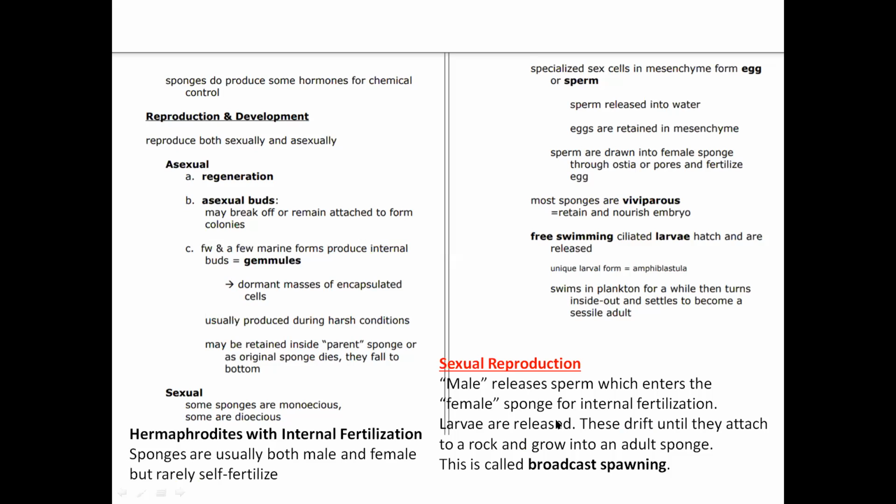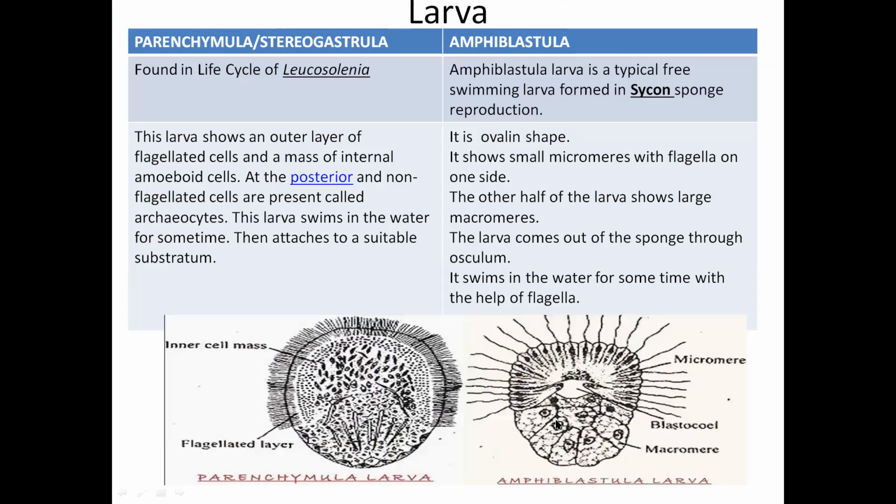It is never self-fertilization; it is cross fertilization. Development is indirect with the presence of a larva: the parenchymula larva, found in the life cycle of Leucosolenia, and the amphiblastula larva, found in the life cycle of Sycon. Thank you.